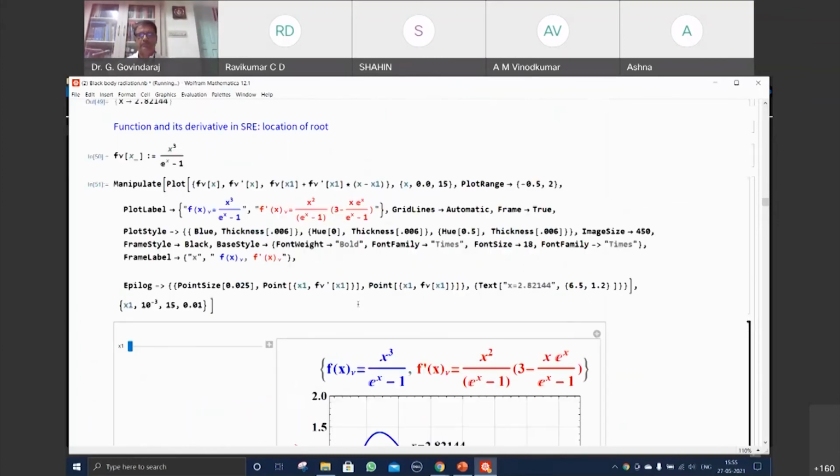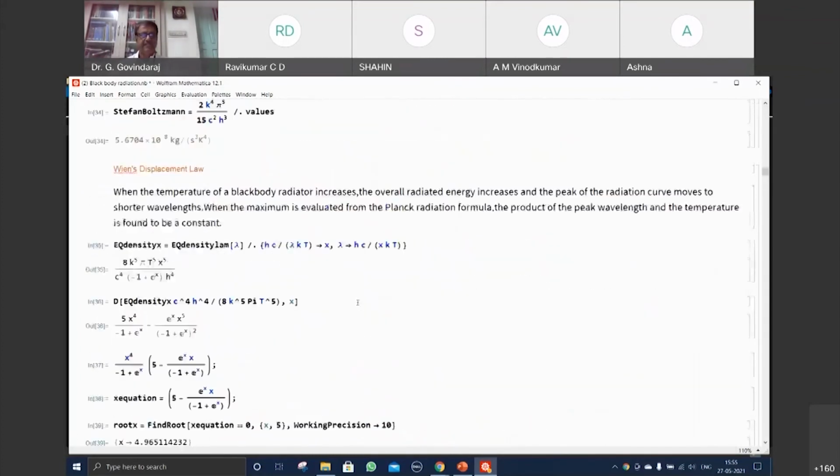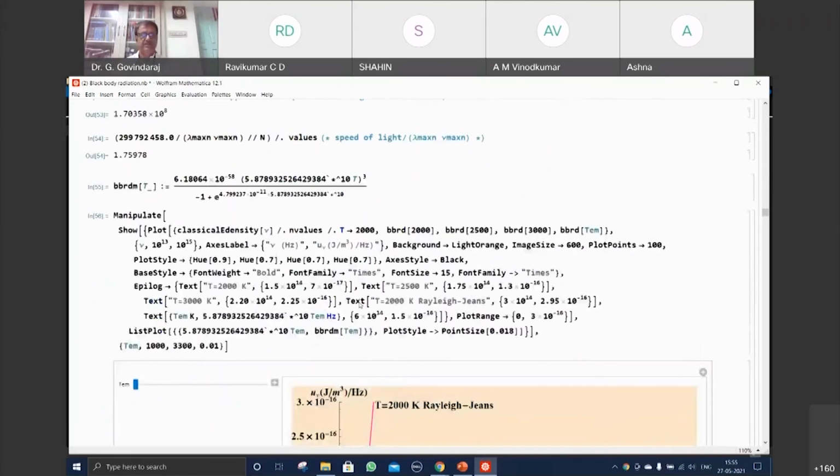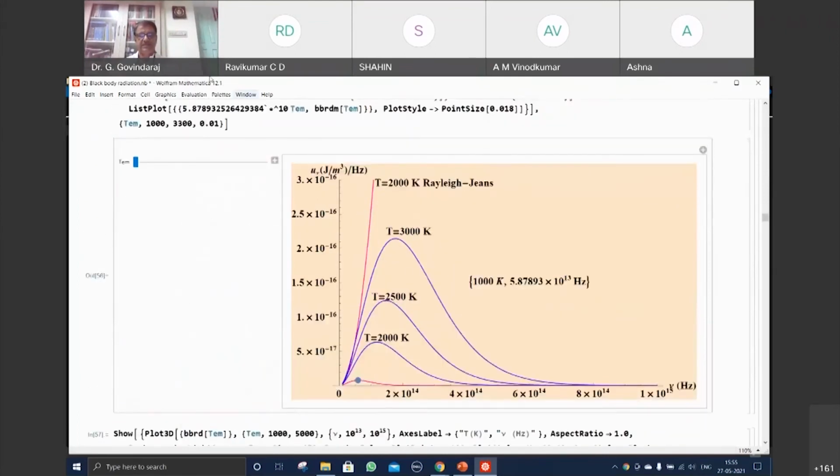Then you try to see the black body radiation. So now we can see the experimental observations. What are they? With respect to frequency, when you make a measurement of the energy density, you find there's going to be a peak that is observed for a given temperature. Raise the temperature, and you find the peak gets shifted to higher frequency. That's the first observation. It's a universal observation for a black body.